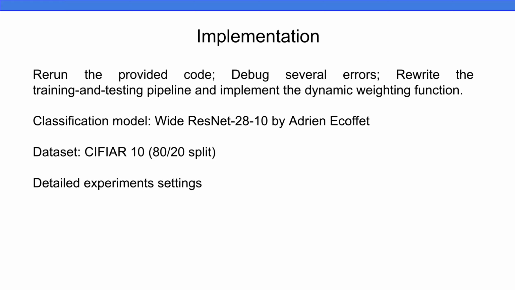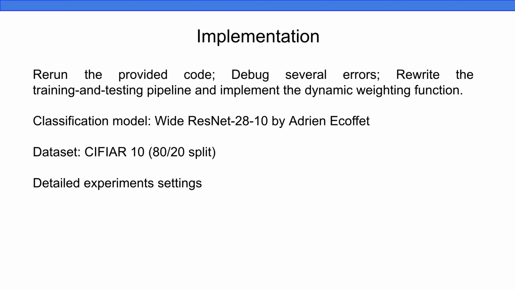For the implementation, I first worked on rerunning the code from the original paper, but I was not able to successfully run their code due to the mismatch of the software versions or errors in their code. So I had to debug the code and rewrote a portion of it to make sure that it works. I also rewrote the training and testing part and implemented a multi-layer perceptron to weight the training process dynamically.